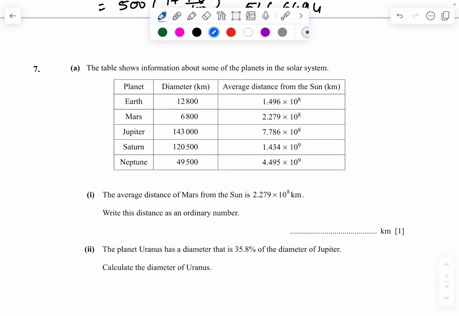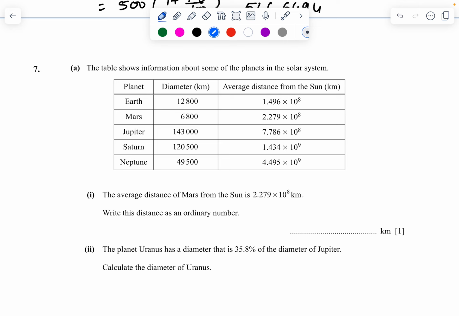Now question number 7. The table shows the information about some planets in the solar system. The average distance between Mars and the Sun is 2.279 times 10 to the power of 8 kilometers. Write the distance as an ordinary number. So he's asking us to write out the distance in an ordinary number.